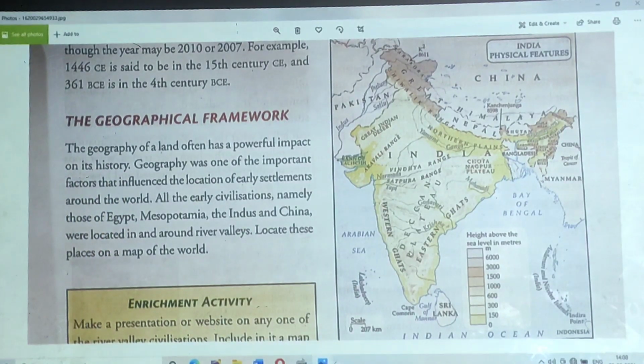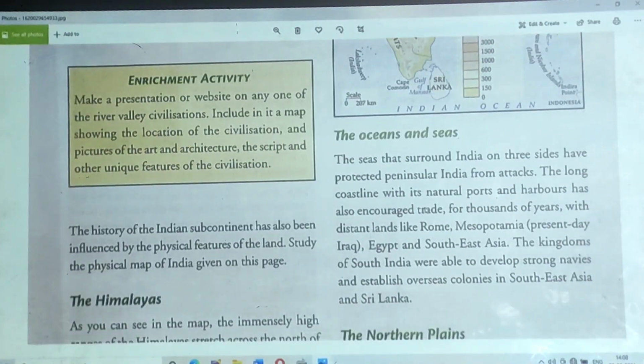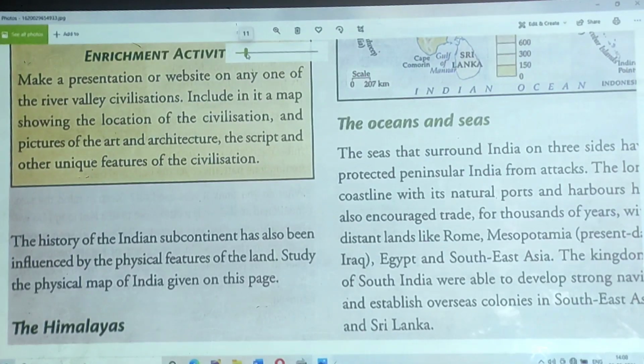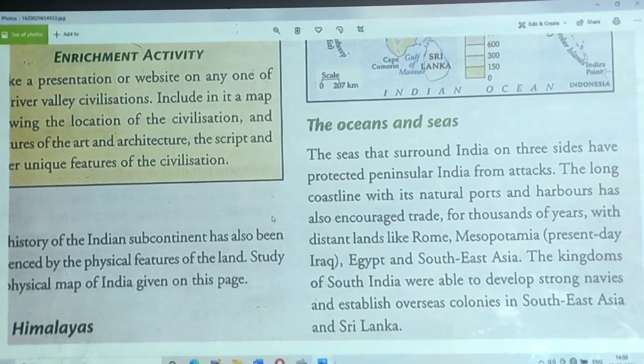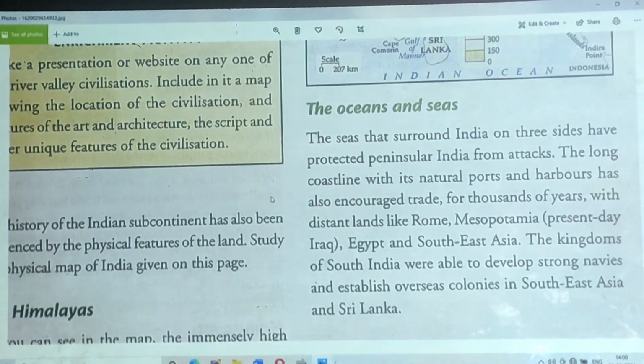Now let's look at the topic here: there is a long coastline, and the three sides protected peninsular India from attacks. It has natural ports and harbors, so it encouraged trade for many years with many countries, especially Europe, Mesopotamia, that is present-day Iraq, Egypt, and Southeast Asia, to Indonesia, which at that time was called Java.